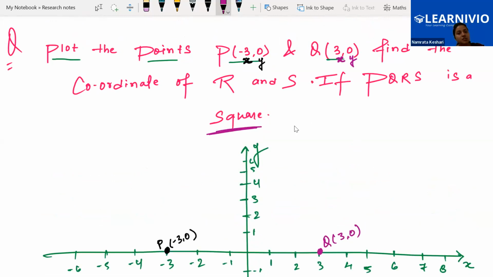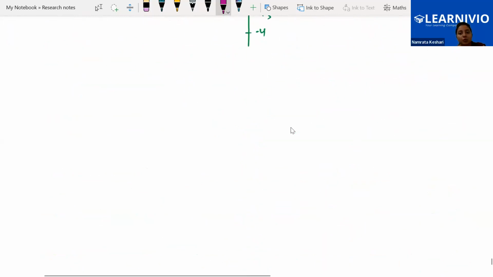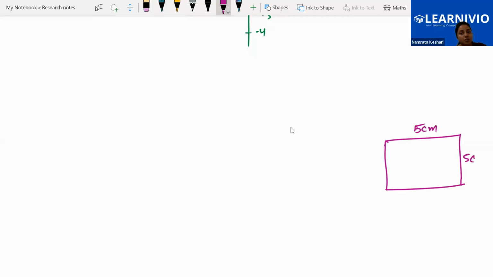This much information is in the question: PQRS is a square. We know that if a shape is a square, all its sides are the same. This side is 5 centimeters, the other side is also 5 centimeters, and so on. That's called a square. If all the sides are the same, that shape is called a square.